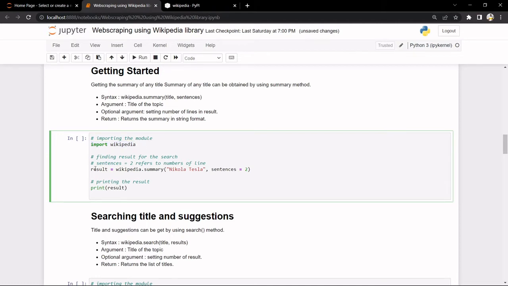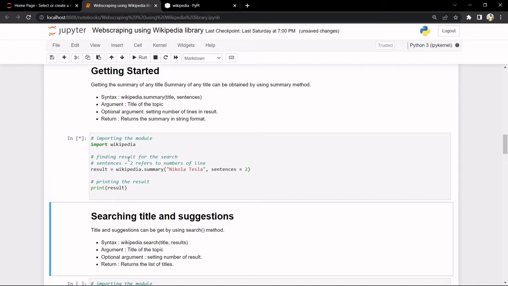Then we need the summary of the title that we give, so we'll simply write wikipedia.summary, the title that we want, comma, the optional parameter sentences, sentences equals 2. From the Wikipedia article of Nikola Tesla, it will give me 3 sentences, 0 to 2. We are storing that in result, and we will also print the result.